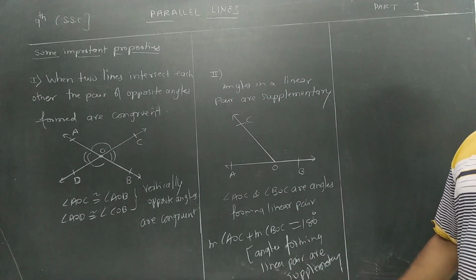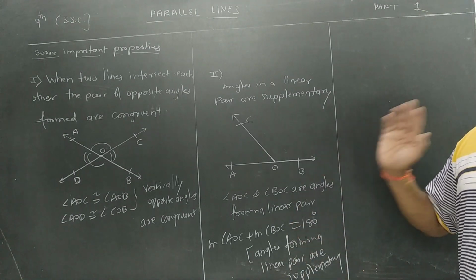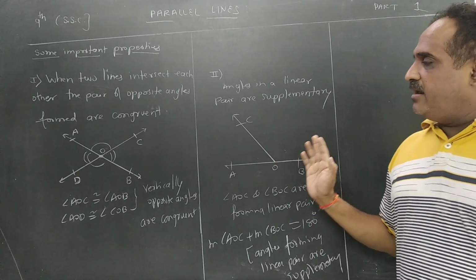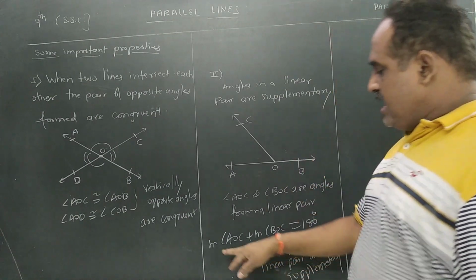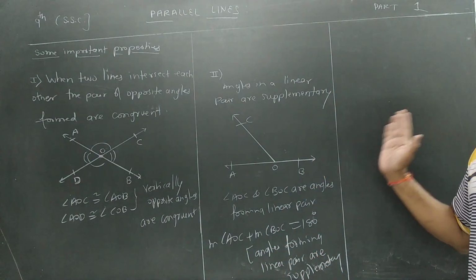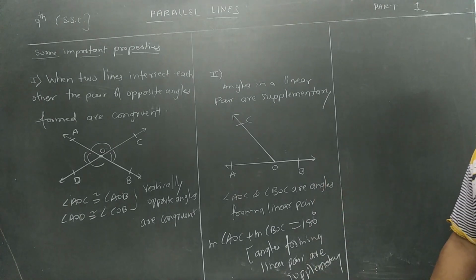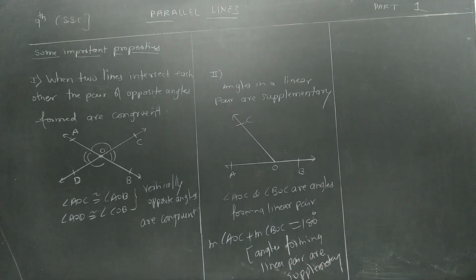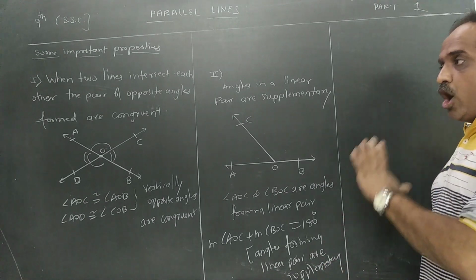That is called what? Supplementary. So the sum of the measures of angles forming linear pair is always supplementary. Please students keep in mind, these are very important properties that we are studying. So do one thing, please pause the video and copy down these two properties properly.